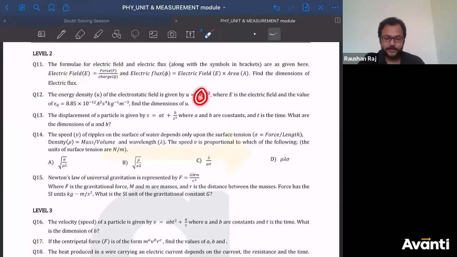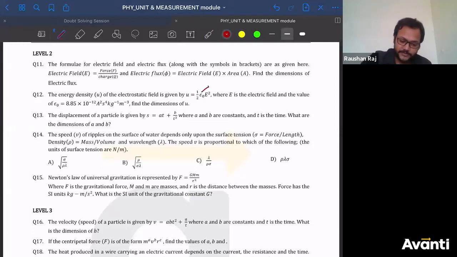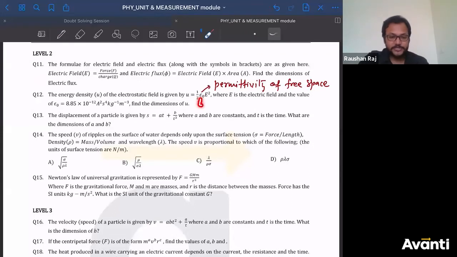But what about epsilon naught? They have not given this. This epsilon naught is nothing but permittivity. You are going to study this in the same first chapter of second PU. This is called the permittivity of free space. Do we know the dimensional formula of this? No. But they have given the unit of this part.